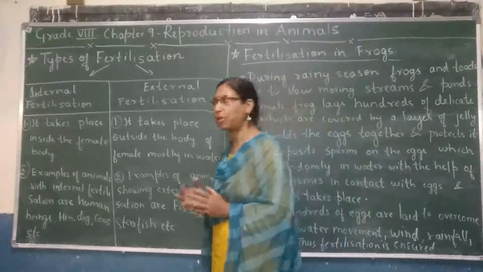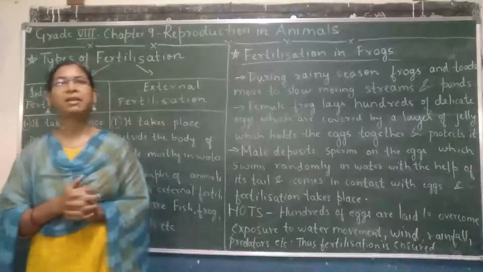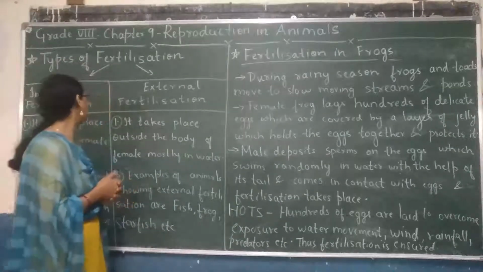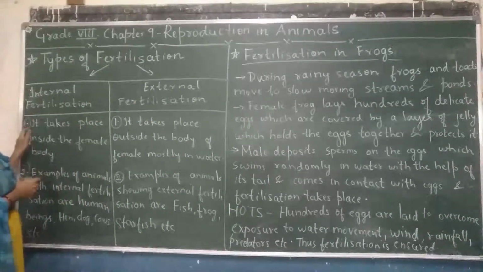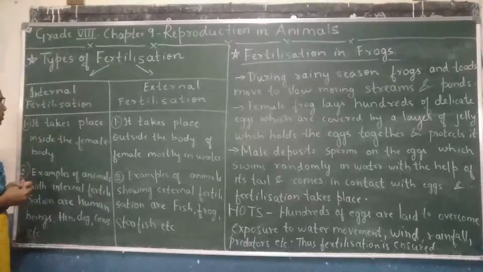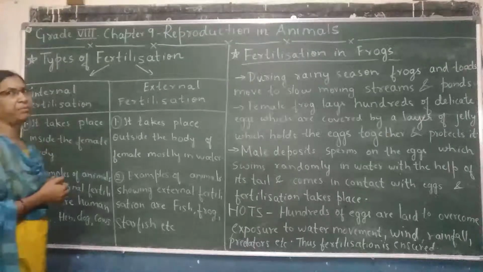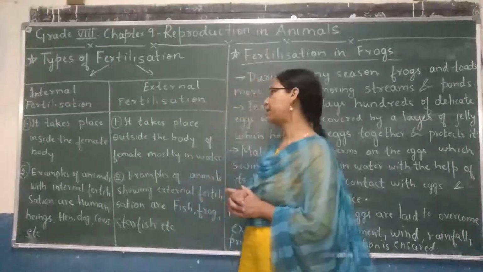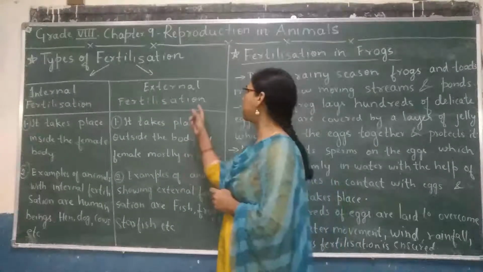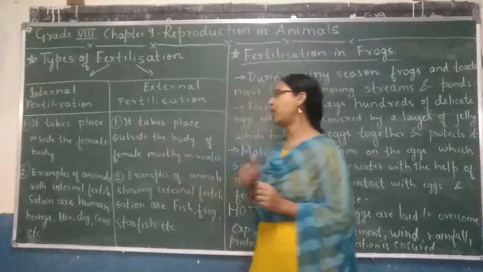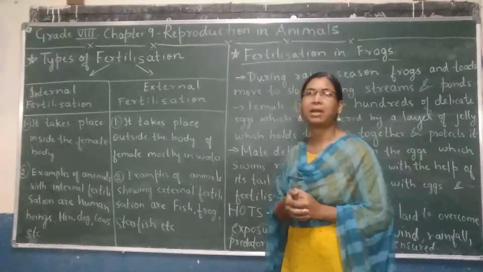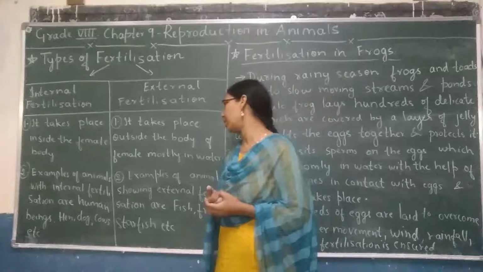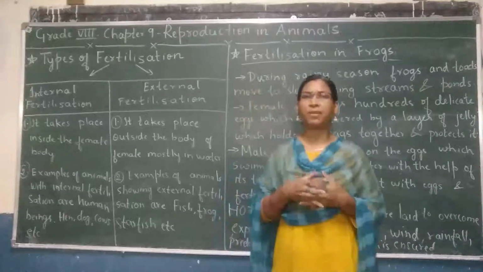Now, let us see what is the difference between external and internal fertilization. So, the first point is internal fertilization takes place inside the female body. That's why it is called internal fertilization. Whereas external fertilization takes place outside the body of the female, and that too mostly in water. This was the first difference.